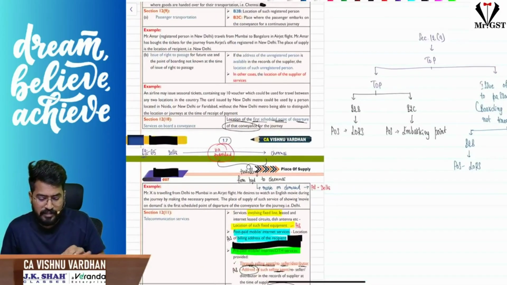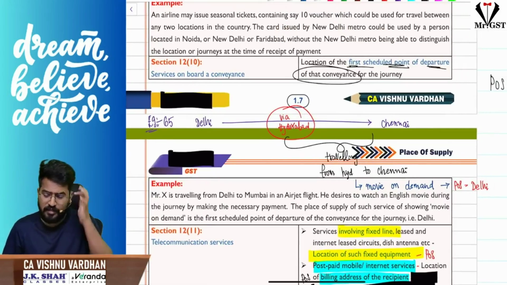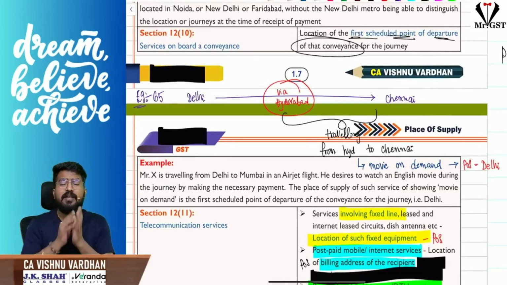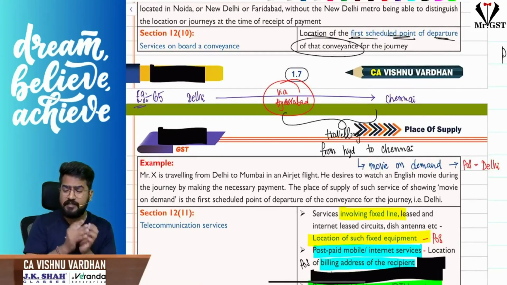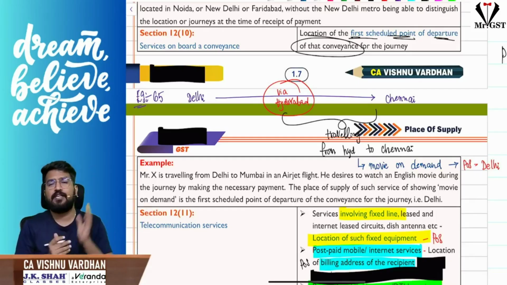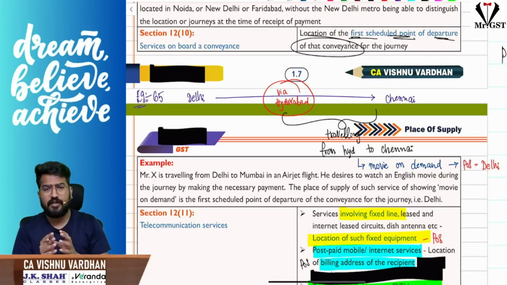Now coming to the next one, 12 subsection 10. If you are going through 12 subsection 10, what does it say? It is about services provided on board a conveyance. Suppose you are entering an aircraft and you are taking a movie on rent. So they are providing services on board a conveyance. Just like we have seen goods supplied on board a conveyance, now we are seeing services supplied on board a conveyance. Same logic. For goods, it is where they are loaded into the conveyance or taken on board.